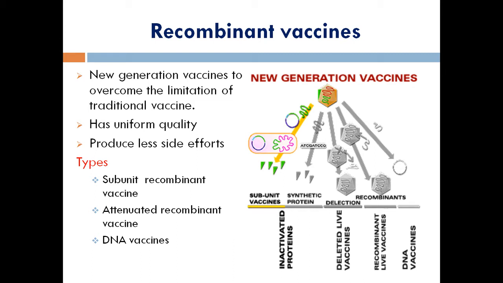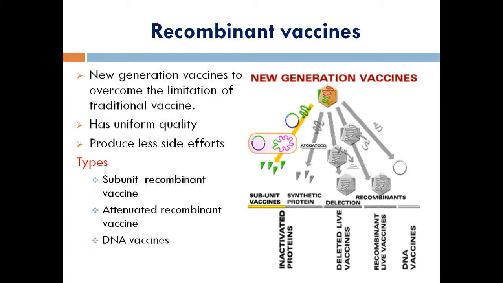In the case of vaccines, the same principles are carried over. But several drawbacks have been found. We have to produce them in enormous amounts, and normal culture can't manage that, so we have moved to a new technique called genetic engineering, otherwise known as recombinant DNA technology. Now we are going to see the topic of recombinant vaccine: new generation vaccines that overcome the limitations of traditional vaccines.